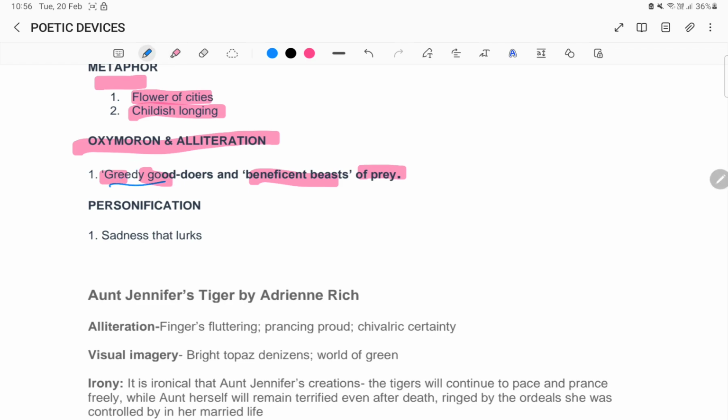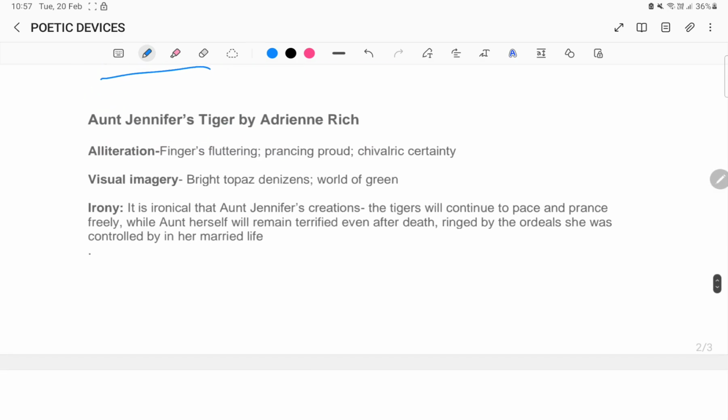The ones who do good will not necessarily be greedy, right? They're selfless in nature. So greedy good doers, and the same way beneficent beasts of prey. So these are examples of oxymoron and alliteration in the poem. Personification, sadness that lurks, again. Next poem is Aunt Jennifer's Tiger by Adrienne Rich.